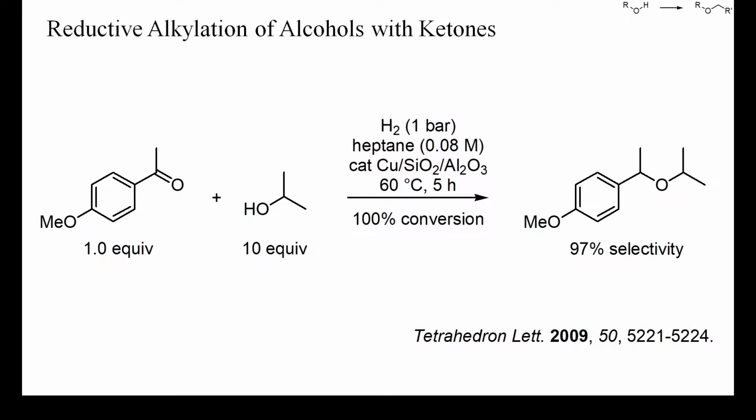A higher yield of ether was obtained in this example, where isopropanol was alkylated with a substituted acetophenone. The reducing agent was hydrogen, and to prevent a benzylic C-O bond cleavage, a rather unreactive copper-based catalyst was used.